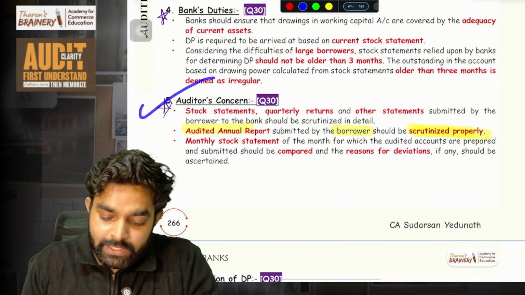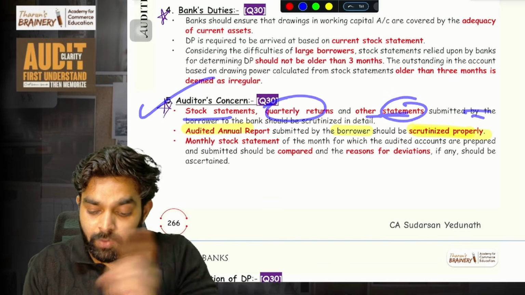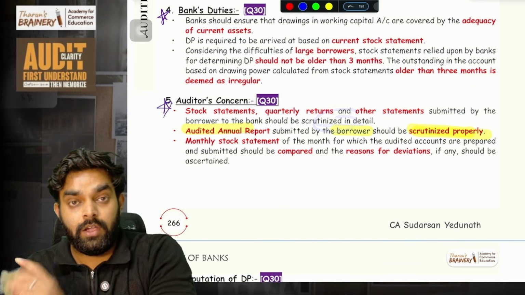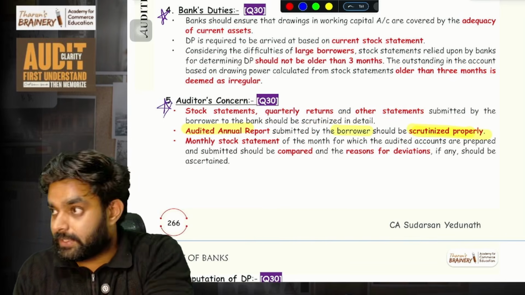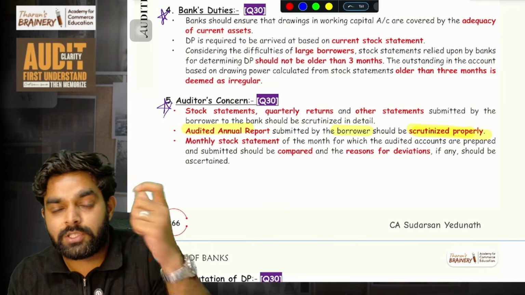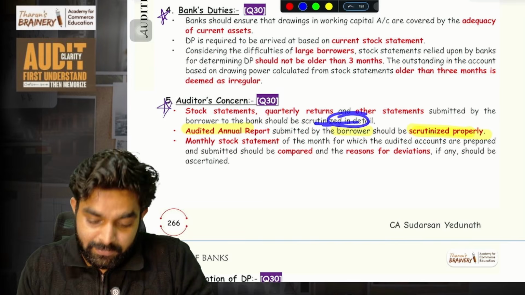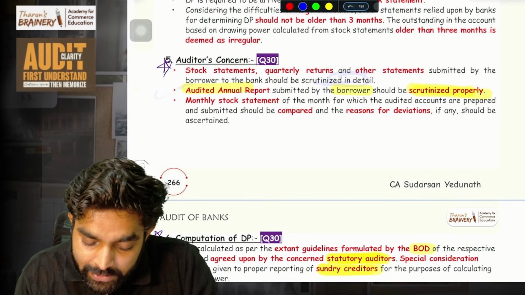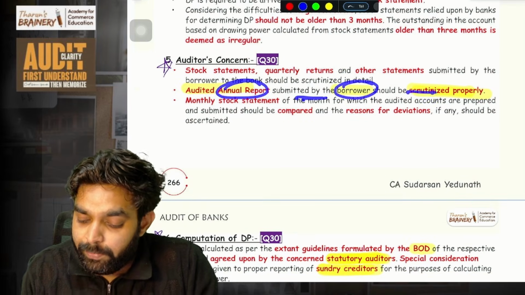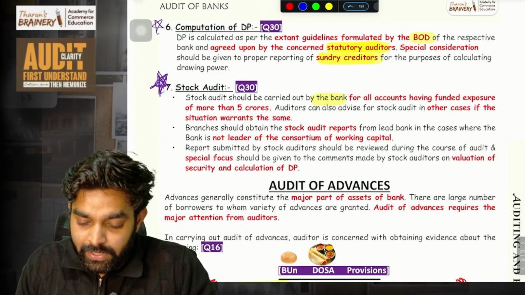Then the auditor's concern. Stock statements, quarterly returns and other statements submitted by the borrower to the bank should be checked by the auditor. For the cash credit facilities, you take cash credit accounts of the customers on a sample basis. All the stock statements, debtor statements, everything given by the customer, check that in detail, on a sampling basis. The audited annual report submitted by the borrower should be scrutinized properly. All these things. Then computational drawing power, we learned right now.